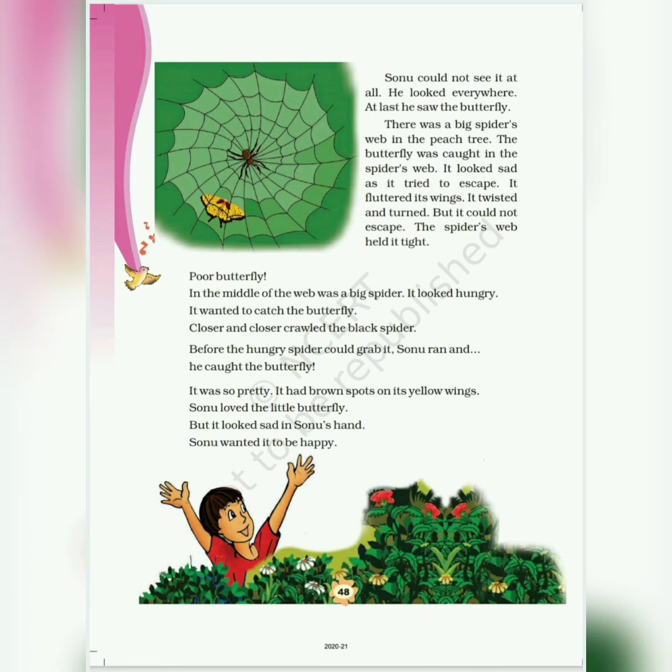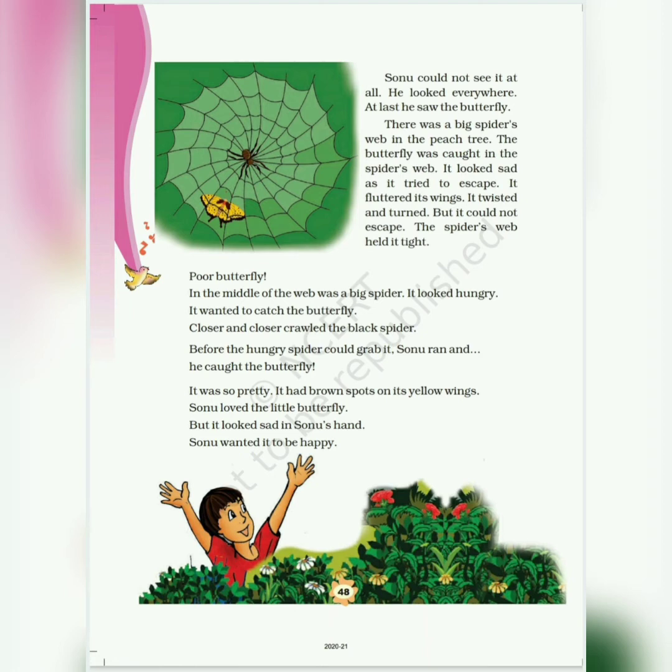Sonu could not see it at all. He looked everywhere. At last, he saw the butterfly. There was a big spider's web in the peach tree. The butterfly was caught in the spider's web. It looked sad as it tried to escape. It fluttered its wings. It twisted and turned, but it could not escape. The spider's web held it tight.